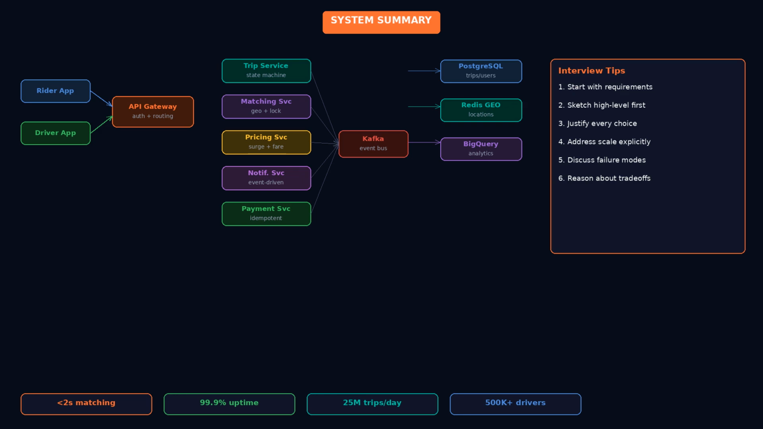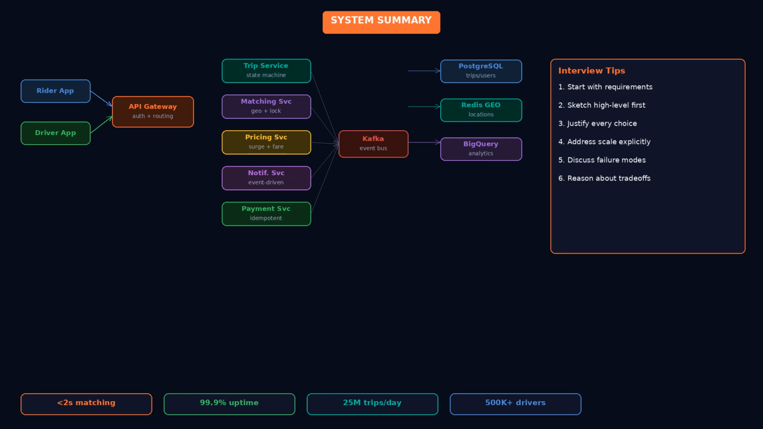a notification service that is purely event-driven and decoupled from the rest of the system, Kafka as the messaging backbone for async communication between services, and a data storage strategy that matches each service's read and write patterns.